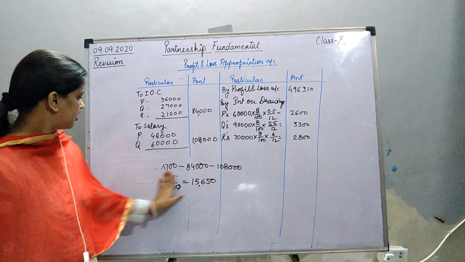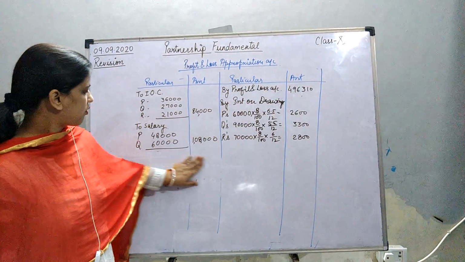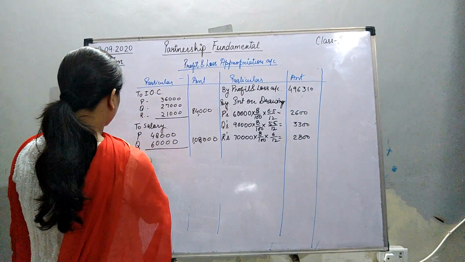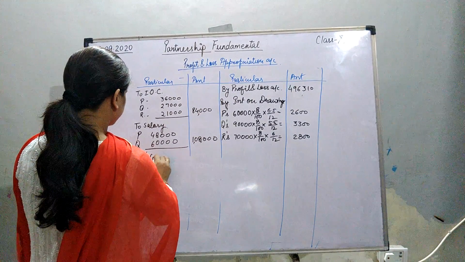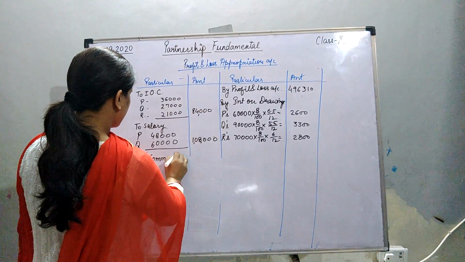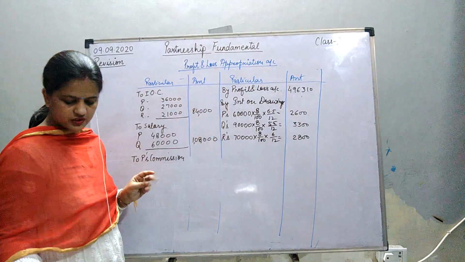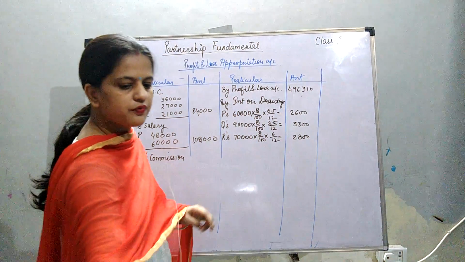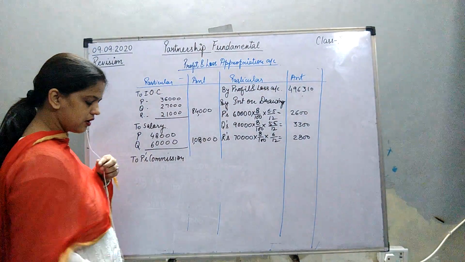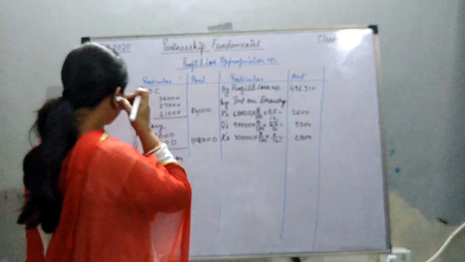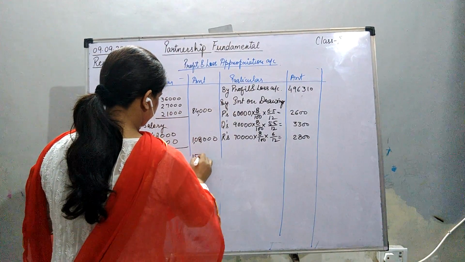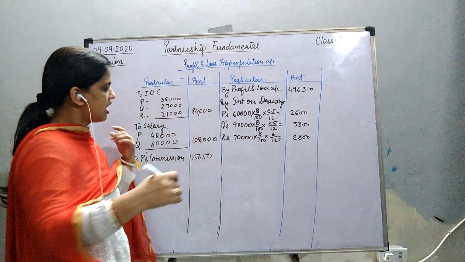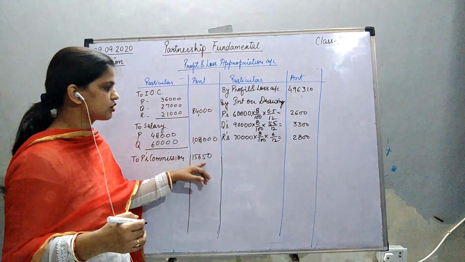Okay. Now write commission. P's commission. How much was it? 15,650. After this, now what we have to do? Again we have to deduct this also.